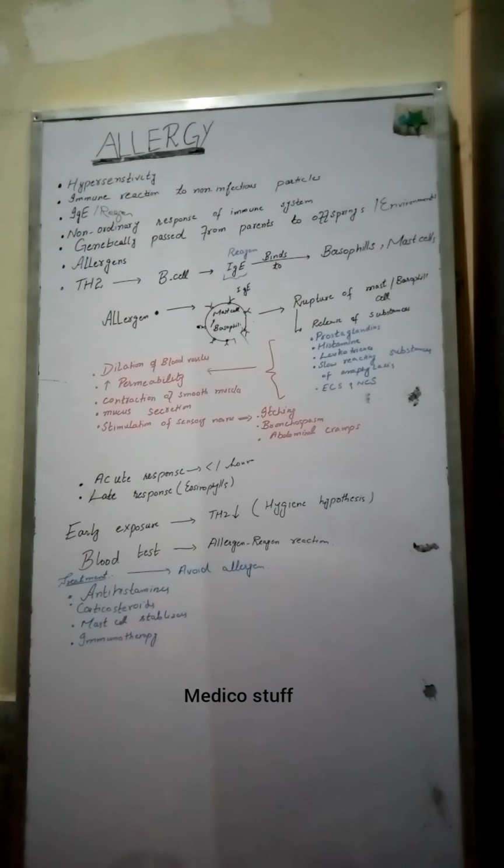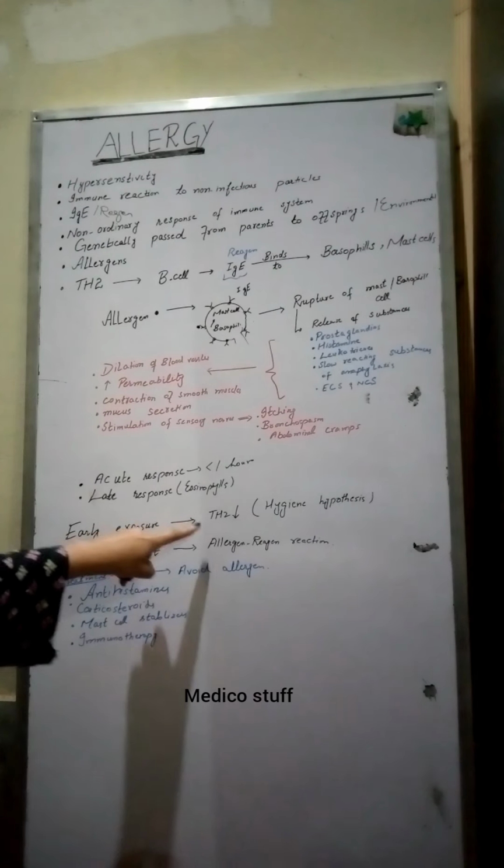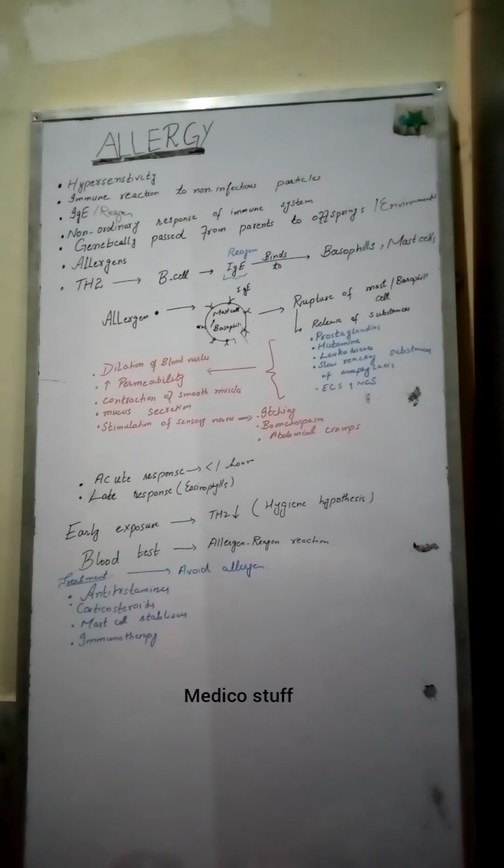If we are exposed to a particular allergen during our early period of life, then there will be suppression of the T helper 2 cells, which are responsible for production of IgE. When there will be less IgE, there will be no allergy.